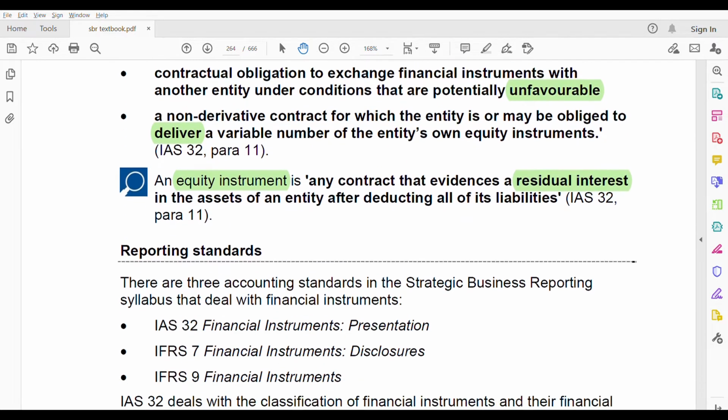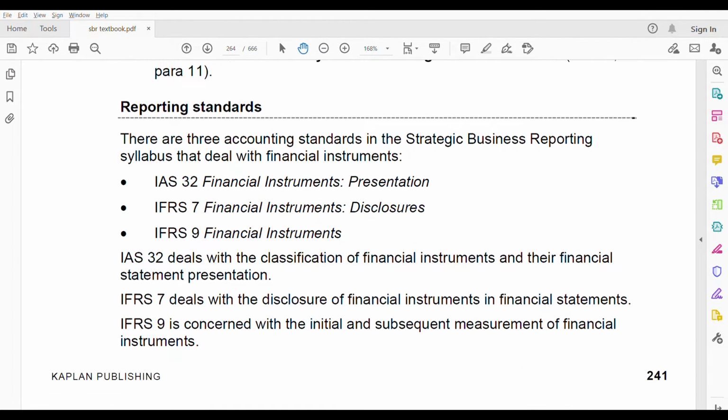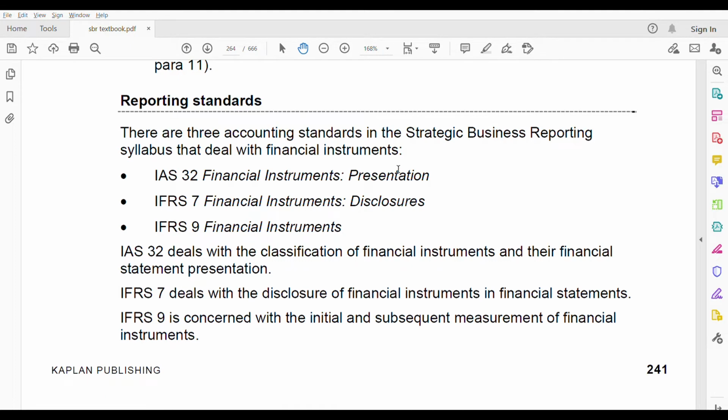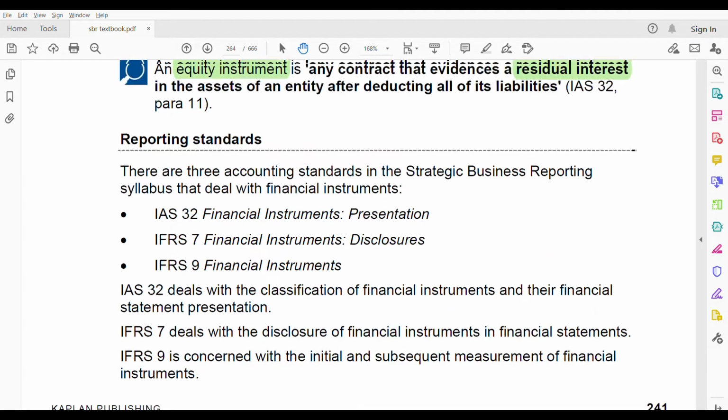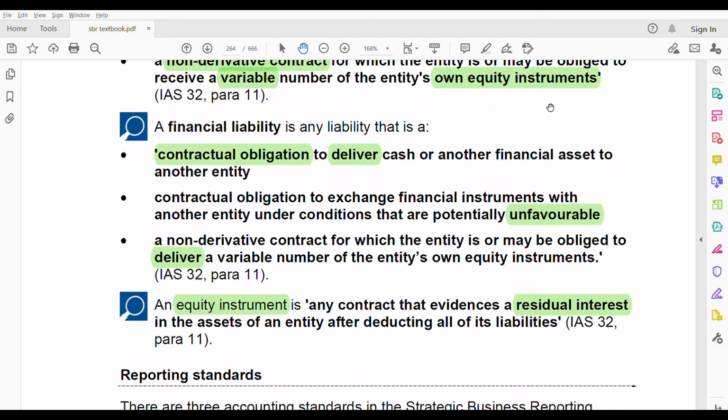Now let us go to the reporting standards. Another thing I want to tell you is that you don't have to think about what if I forget the three standards. Some might think that it's all under one standard, IFRS 7, IFRS 9, IAS 32. As long as you remember the correct definition of financial asset, liability, and equity, you are right.